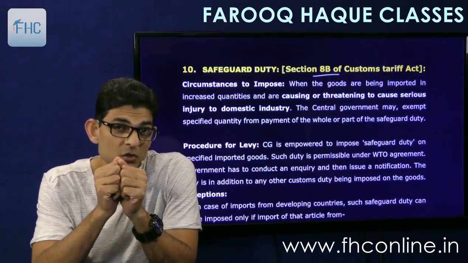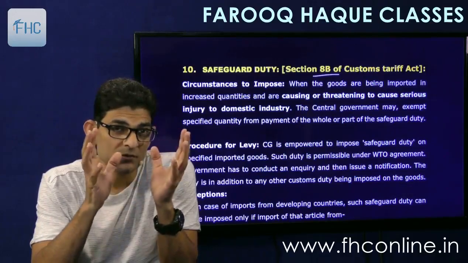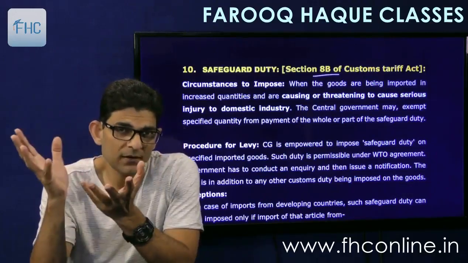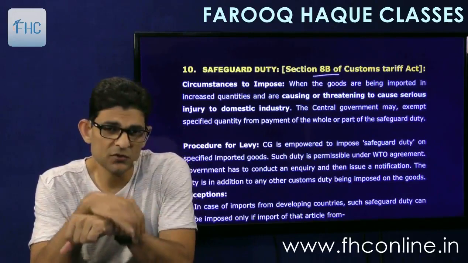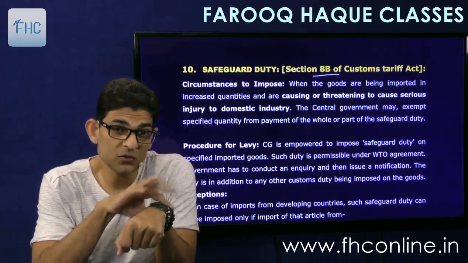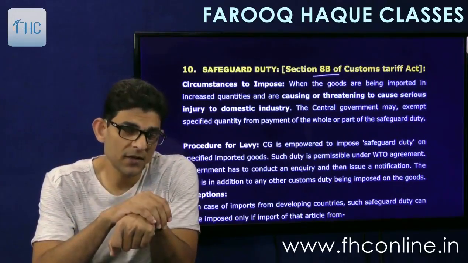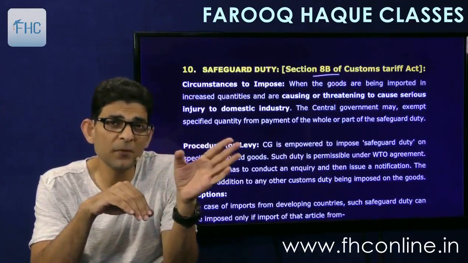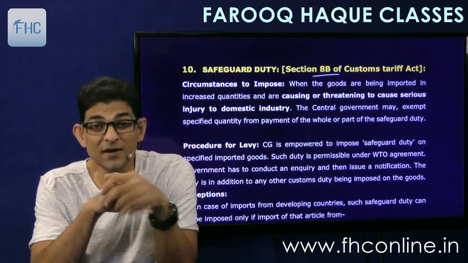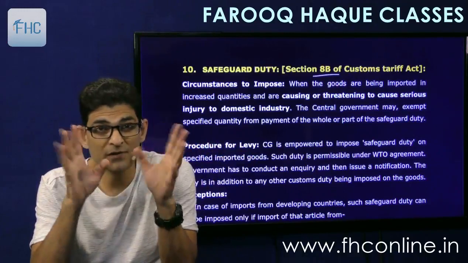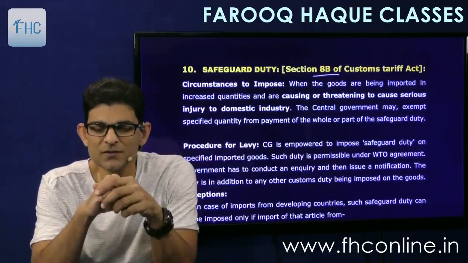That is a 3% share. So suppose watches are being imported into India from so many countries, and it is also imported from a growing country like Tanzania. It's not a developed country, it's a growing country like us.